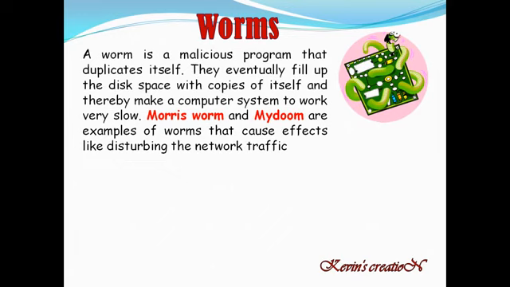You must have experienced that your mobile doesn't work well when the disk is full. In the same way, a computer also doesn't work properly when the disk is full. And why does it happen? Because of this worm virus. It makes copies of itself innumerable times.